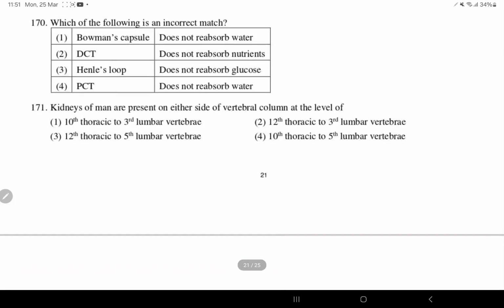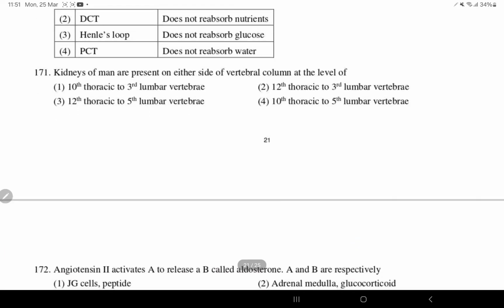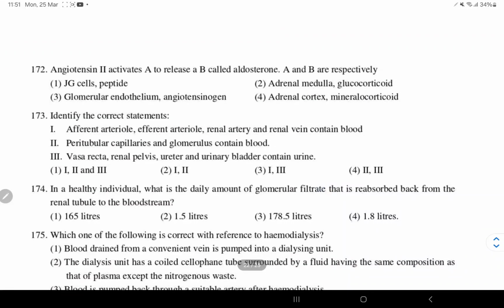Fourth one. The human kidney is present on either side at the level of... so you have to tell the level. So 12th thoracic to 3rd lumbar vertebra. So option 2, 12th thoracic to 3rd lumbar. Angiotensin 2 activates A to release B, which is called aldosterone. So A is the adrenal cortex, which is a mineralocorticoid.